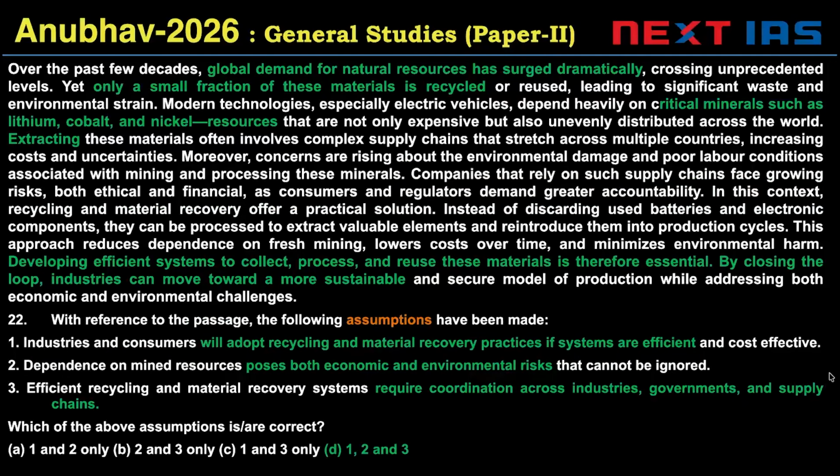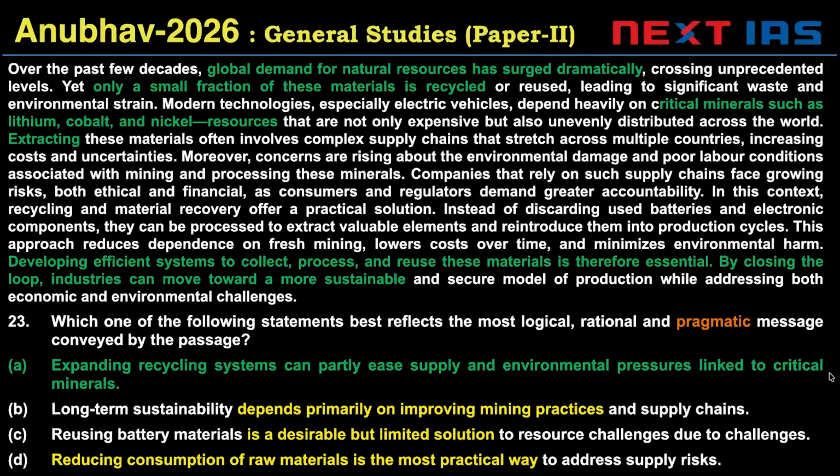Dependence on mined resources poses both economic and environmental risks. Everyone has gone with option B at least, which includes 2 and does not include 1. So we don't need to worry about option 2 as much. It's really easy. Option 3, efficient recycling and material recovery systems require coordination. So this takes place across sectors. They require coordination across industries, government, and supply chains. This is valid based on the passage. So the right answer is option D, 1, 2, and 3. Option 1 with "will adopt recycling" was a little tricky, but options 2 and 3 are fairly easy to find in the passage. D is the right answer for question 22.